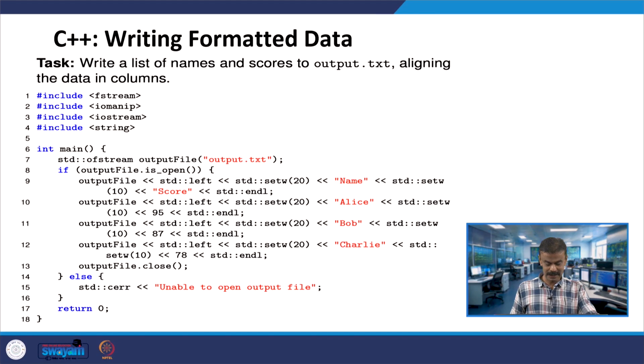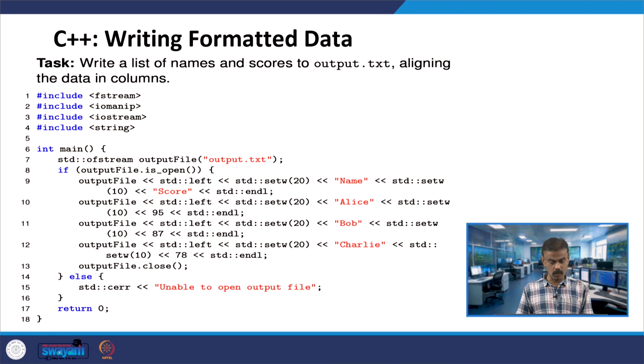First one is Alice, left setw 20 Alice, and setw 10 95, the score is 95 marks. Similarly, Bob 87, Charlie 78. Then you are closing the file. If you are not able to open the file, it will throw an error saying unable to open output file.